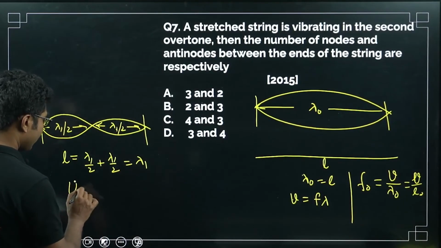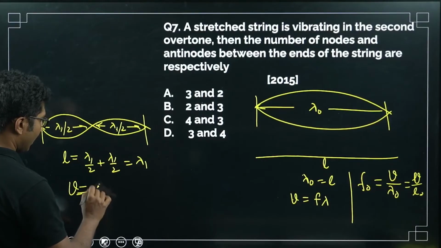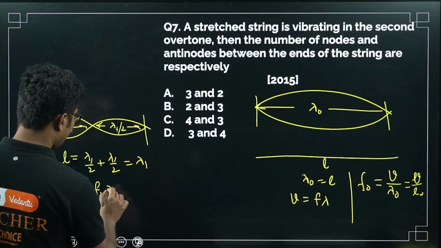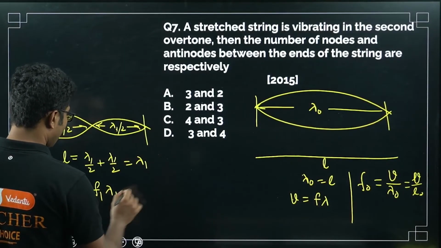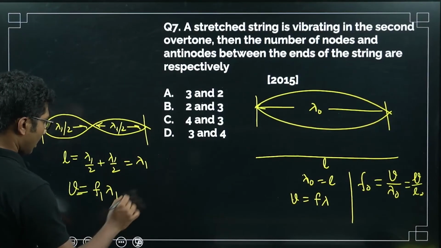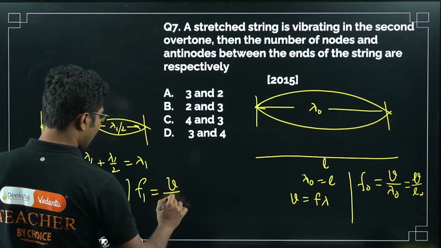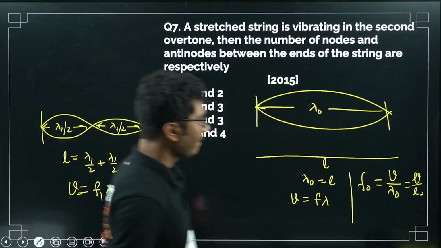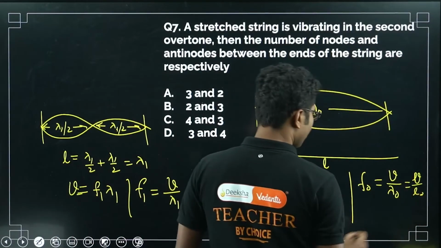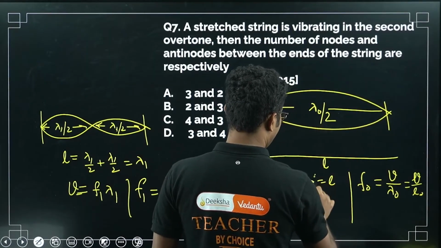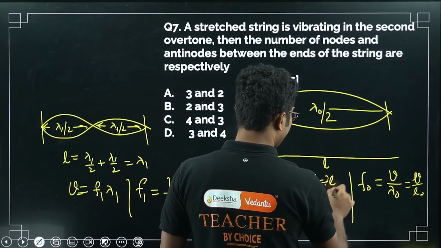So V is equal to F1 lambda 1, so here F1 equals V by lambda 1. In this case lambda is lambda by 2, sorry, so it is 2L.